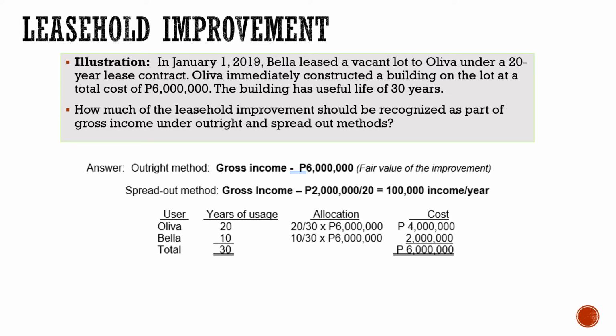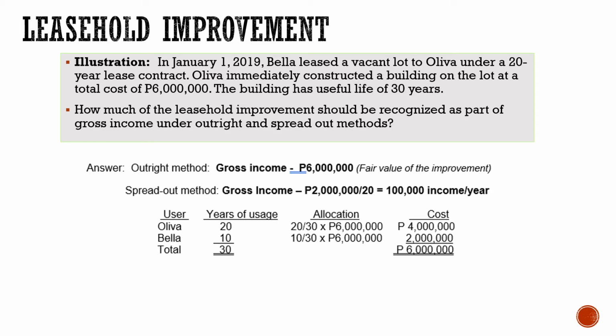So on January 1, 2019, Bella leased a vacant lot to Oliva. So Bella is the lessor and Oliva is the lessee. Meaning Bella is the one who rented out, and Oliva is the one who rented, under a 20-year lease contract. Oliva immediately constructed a building on the lot at a total cost of 6 million. The building has a useful life of 30 years. How much of the leasehold improvements should be recognized as part of the gross income on the part of the lessor under the outright and spread out method?